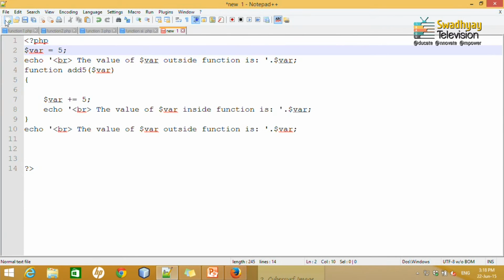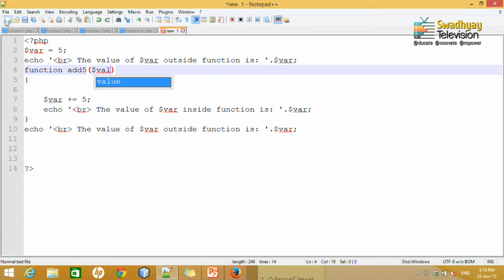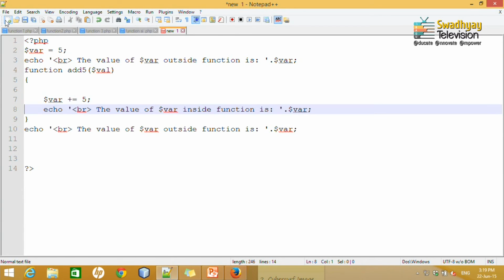Here I define $var outside the function. Let me define here one more function and take $var. So, though it will generate an error, the concept will be clear to you.